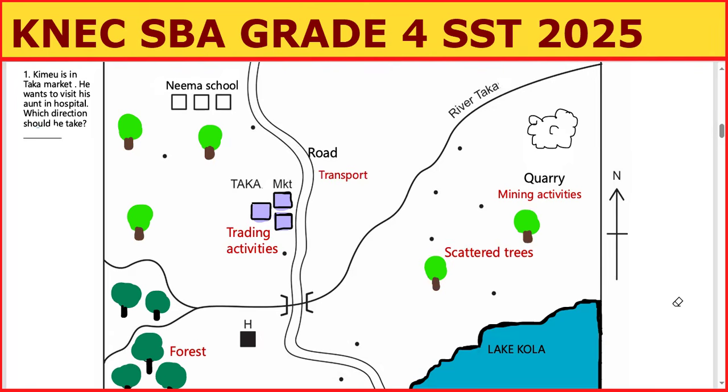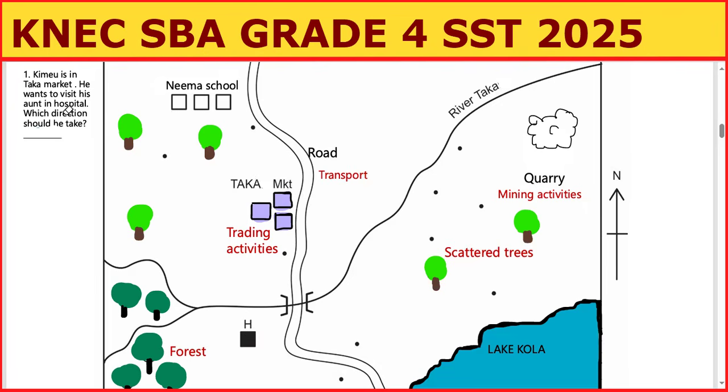Now, let us go to the question. The question says, Kimeu is in Taka Market. Let us go to Taka Market. Taka Market is here. Can you see Taka Market? Then we are told he wants to visit his aunt in hospital. Where is the hospital? Hospital is this H you see here.